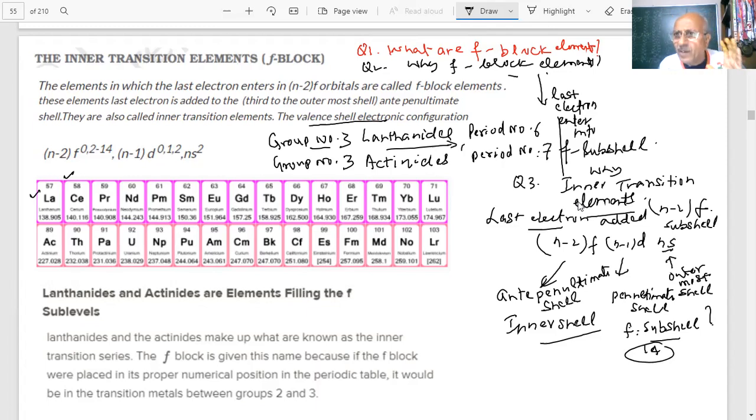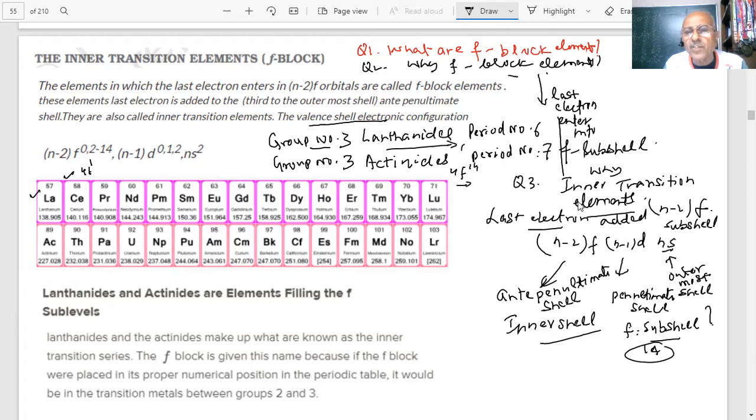There are 7 orbitals in f, and in each you can put 2 electrons. Total 14 electrons can be put in the f subshell. So that is why there are 14 elements after lanthanum, from cerium to lutetium. Cerium is 58. Here is 4f1, 4f2, 4f3, like this up to 4f14.